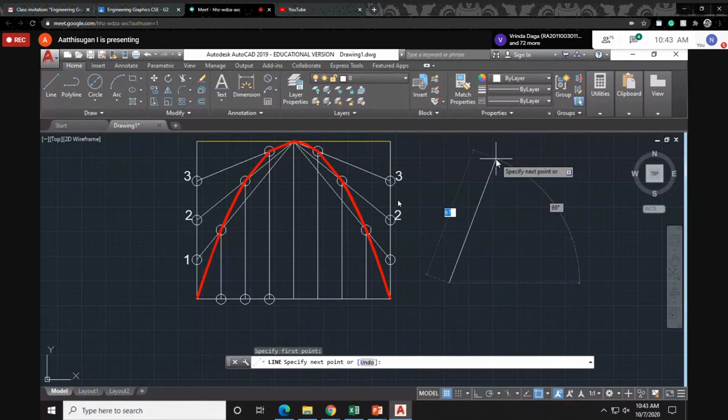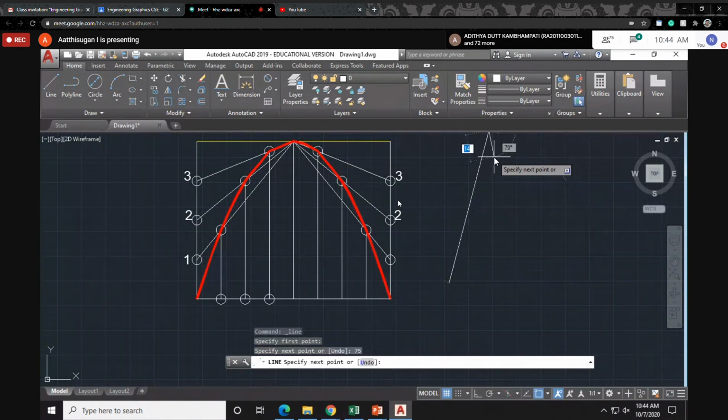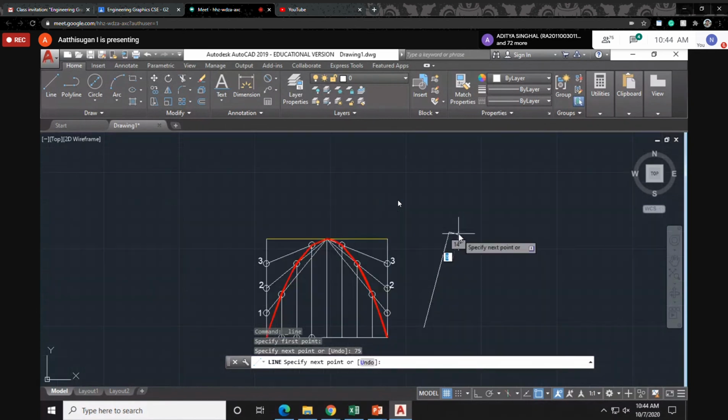Okay, angle length is how much? Height is how much? 80. So type 80. Don't press enter. Remember, I'm changing only the dimension. Next, press the tab button. Now I am able to change the angle. You can change the angle to 75 or 90 or 80 like this. Press enter. Now we will be coming only straight.